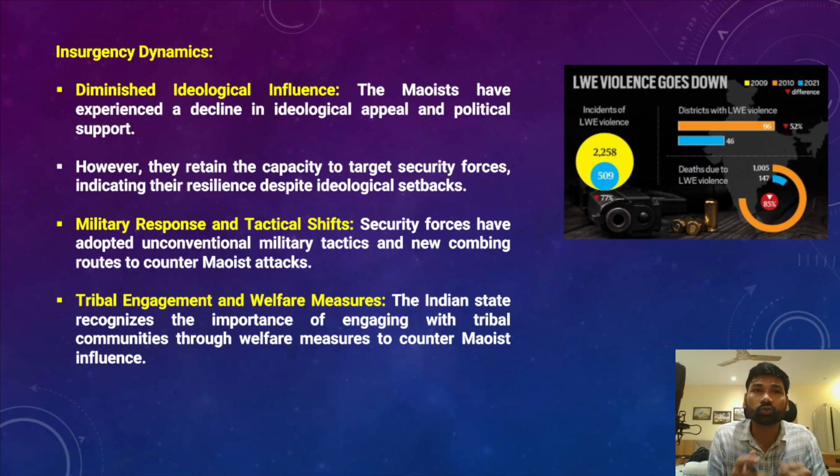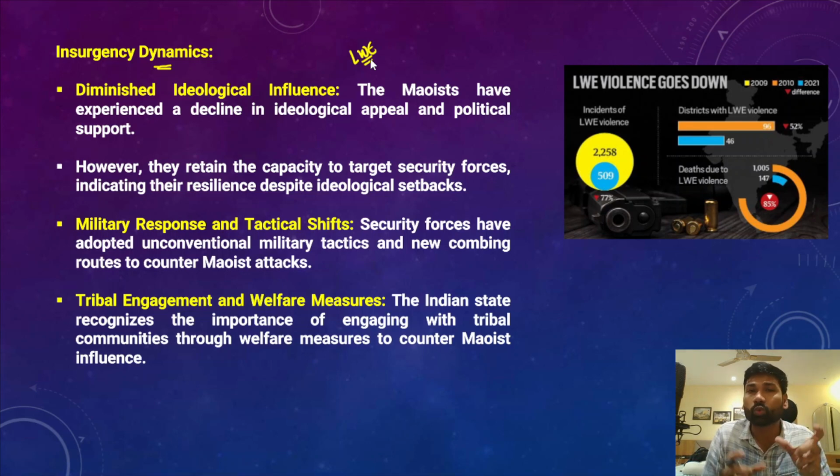So first and foremost, we must understand the insurgency dynamics in our country. In recent times, left-wing extremism has been receiving less ideological influence from new recruits, and at the same time the tribals are also not readily supporting the left-wing extremists. There are a number of reasons, because nowadays governments have been proactively involved in providing more and more services to the regions located in these tribal areas, or the regions which are affected by left-wing extremism.